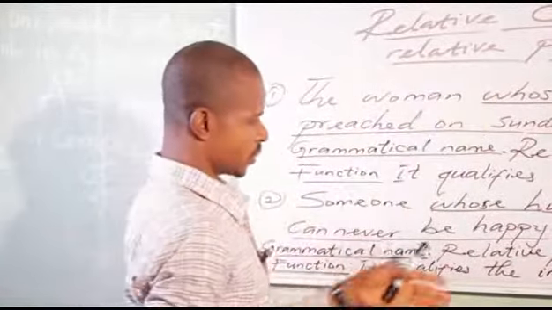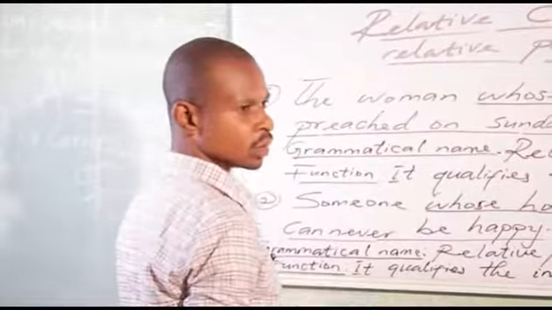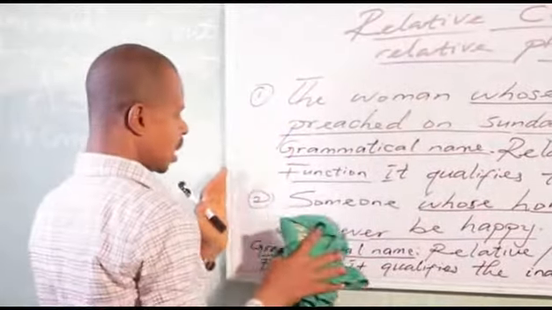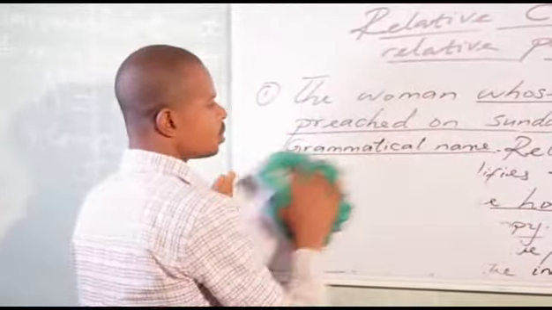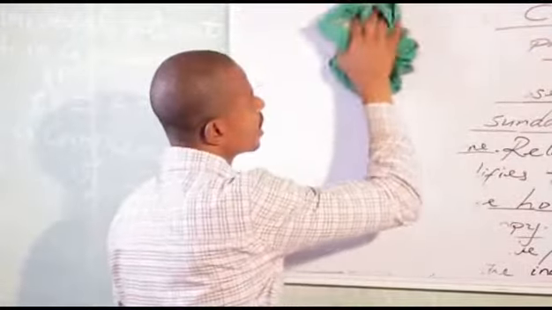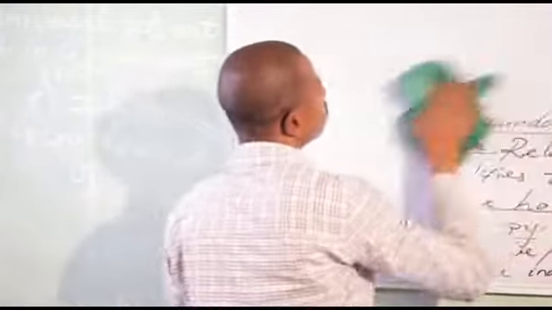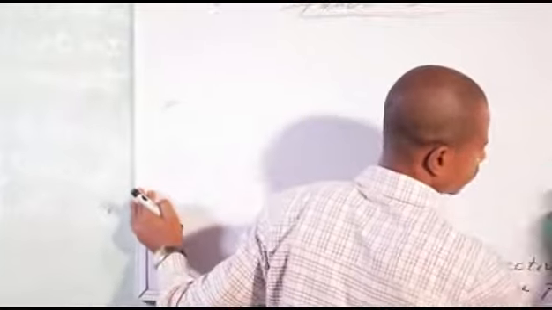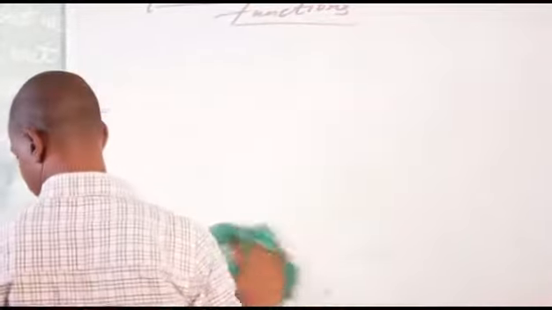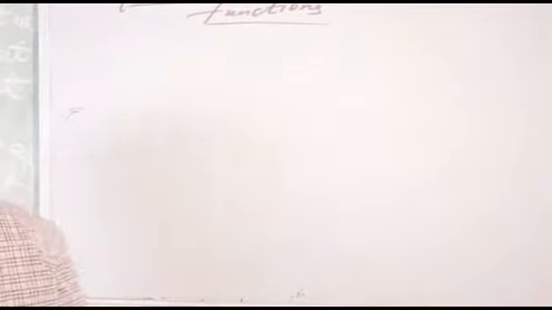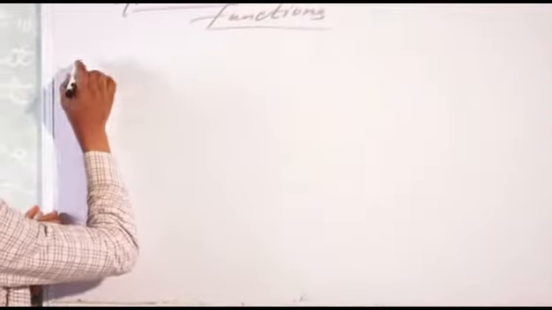I've used whose. Let us use the other relative pronouns to form some sentences. Number 3.